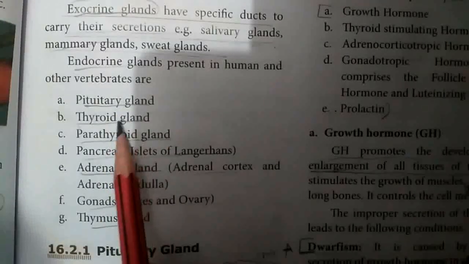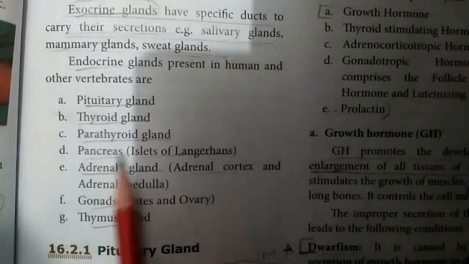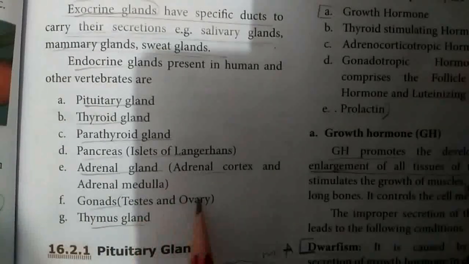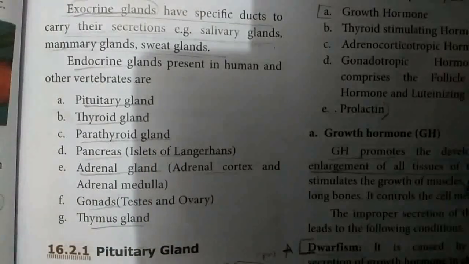Pituitary gland, thyroid gland, parathyroid gland, pancreas, that is the islets of Langerhans, adrenal gland, adrenal cortex and adrenal medulla, gonads, testes and ovary, and thymus gland. These are the endocrine glands present in our body.